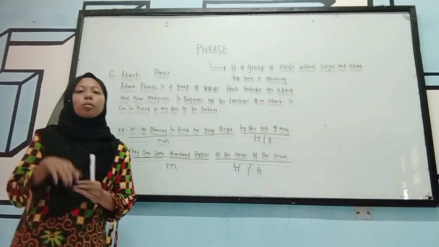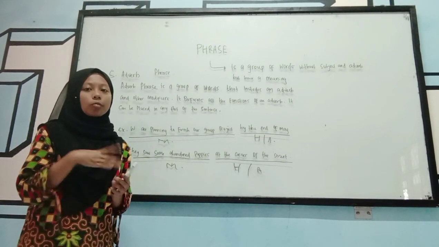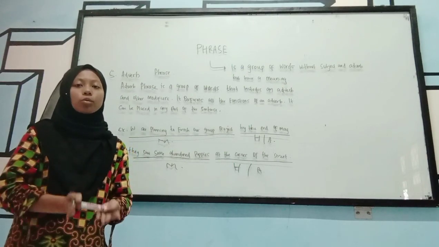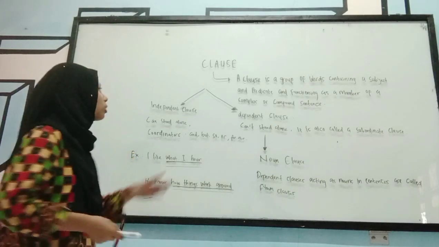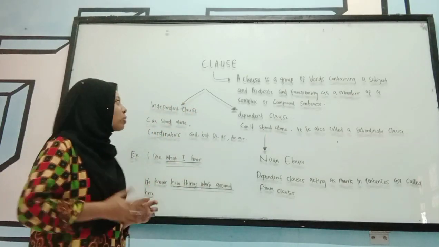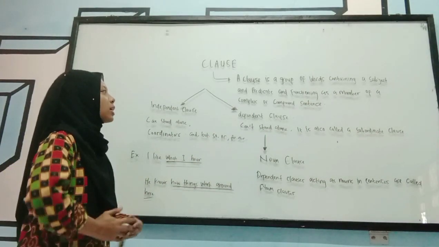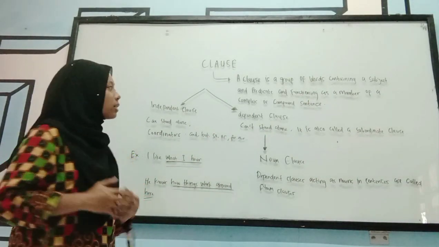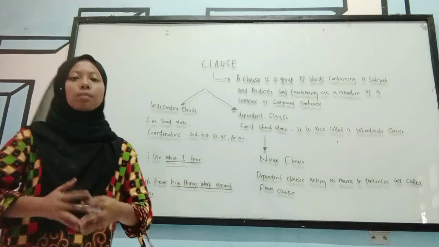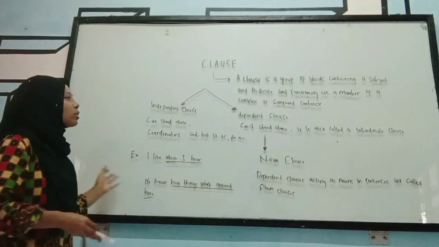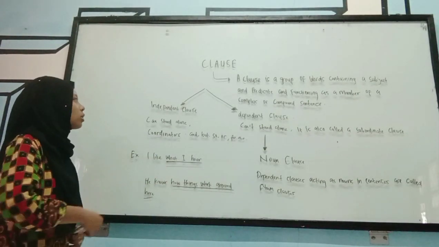Okay, that's all from me about phrases and the types of phrases. Now we move to clauses. Okay guys, now we talk about clauses. So what is a clause? A clause is a group of words containing a subject and predicate and functioning as a member of a complex or compound sentence. In a clause, there are two types: independent clause and dependent clause.